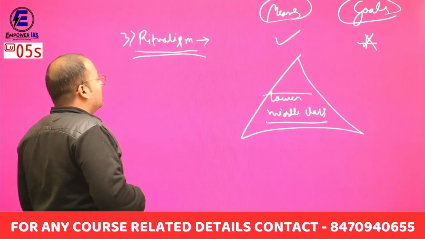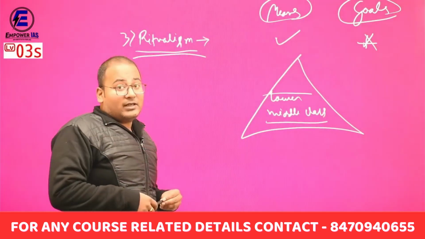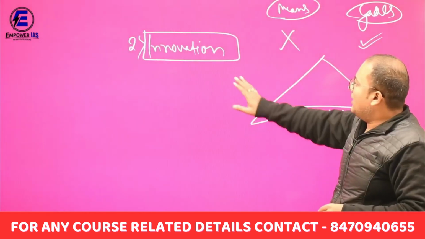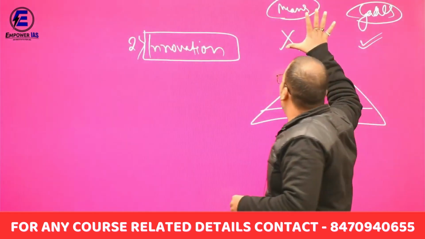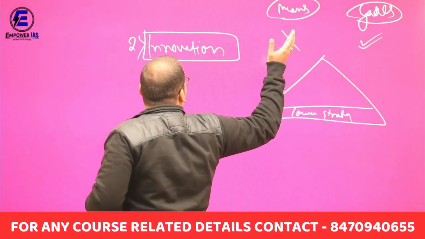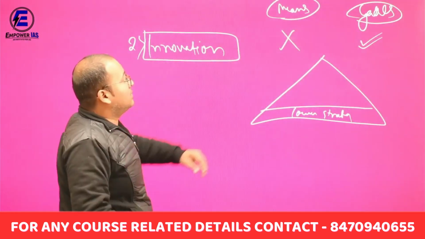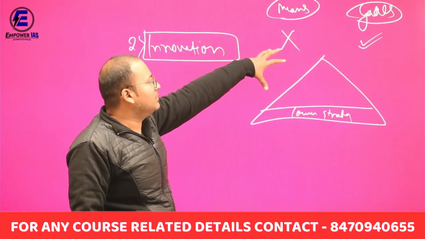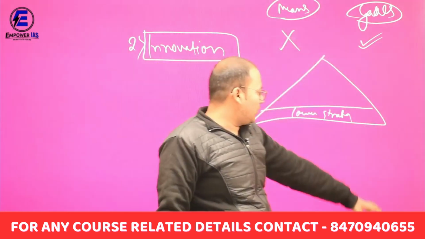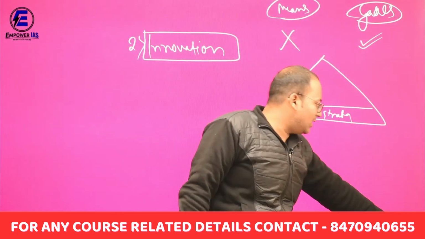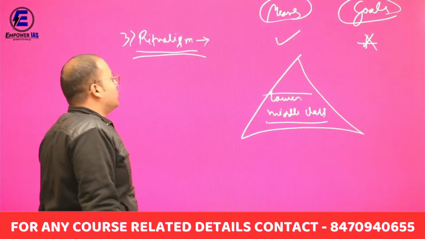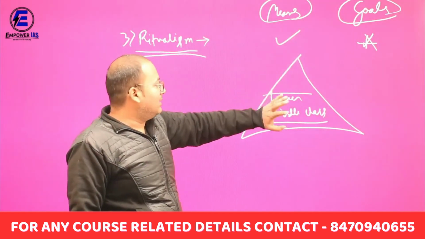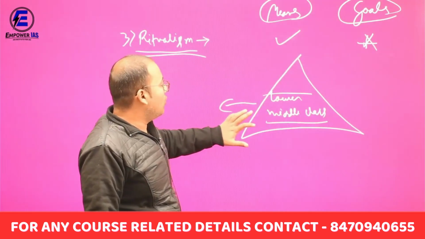Now the third one is ritualism. They are the category of people who are just following the rules and regulations. Innovators, those who are much more dedicated towards their goal, are not bothering about their means. They can utilize illegitimate means to get their goals, and they are placed at the lower strata of the society. Now the third one is ritualism, just following the means, not bothering about their goals, and they are in the category of lower middle class.